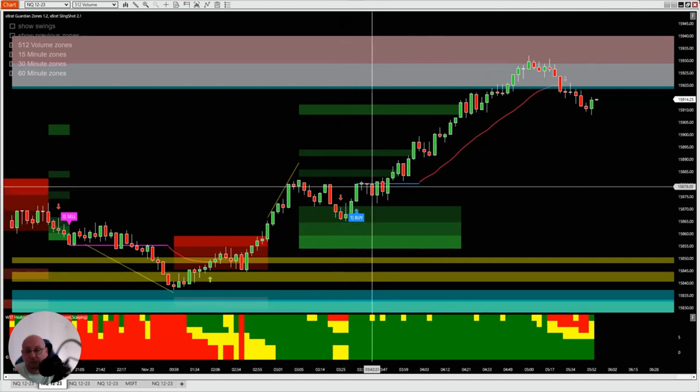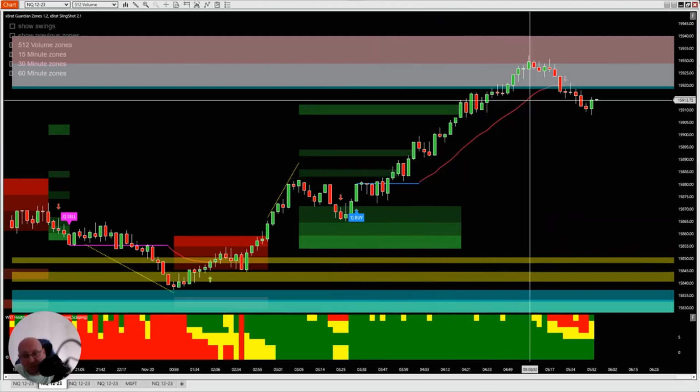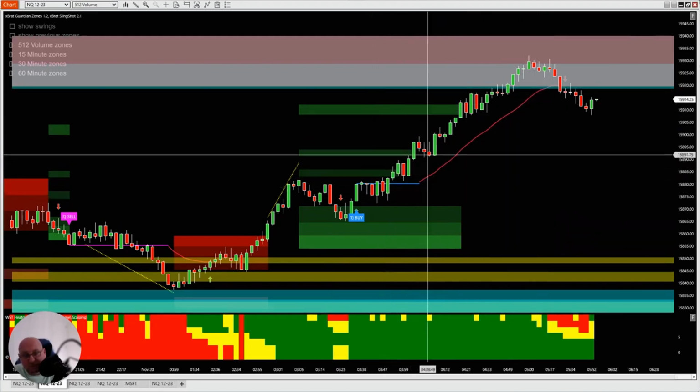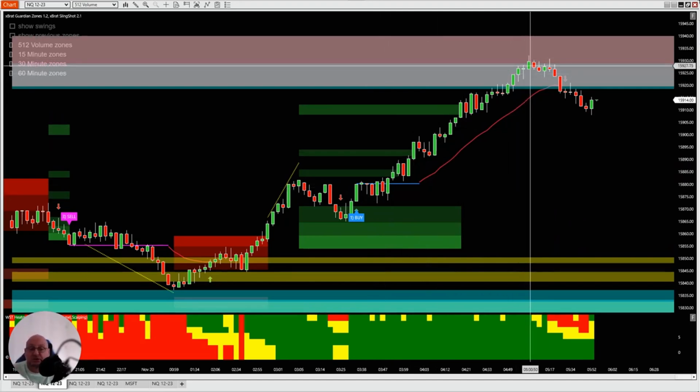Takes the trade, target 1, target 2. This red line here is the trailing stop. We can see here the price action goes into that resistance, giving it every chance that it could push through if that volume really starts to pick up. It doesn't. It's not enough to go through that resistance. And these multiple time frame support and resistance zones are automatic on this NinjaTrader with our xBrat Guardian zone.